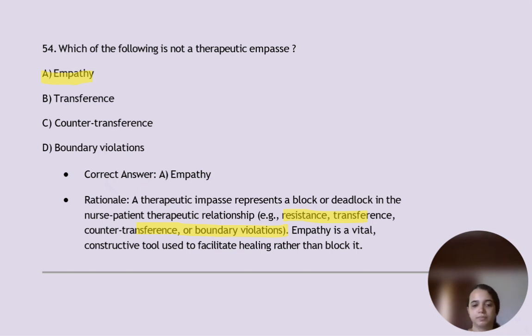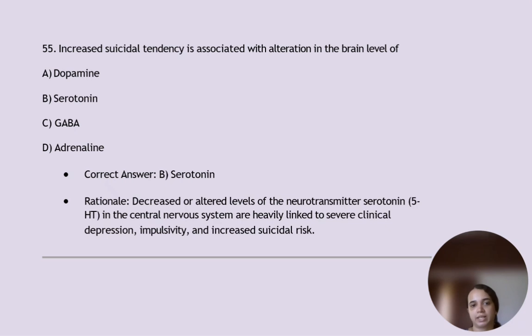Increased suicidal tendency is associated with alteration in the brain level of serotonin. Okay, so suicide tendency. So decreased or altered levels of neurotransmitters like serotonin or 5-HT in the central nervous system are heavily linked to severe clinical depression, impulsivity and increased suicidal risk.